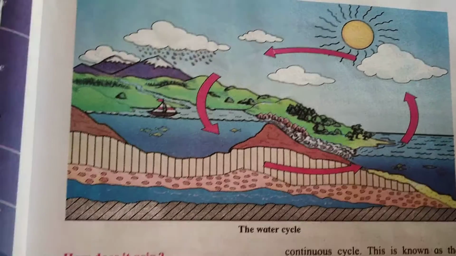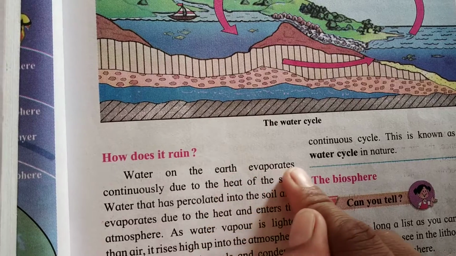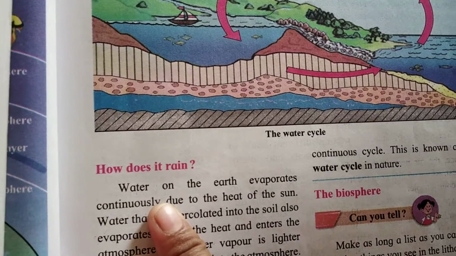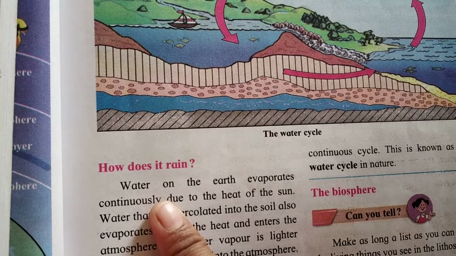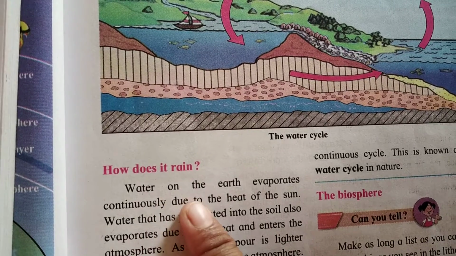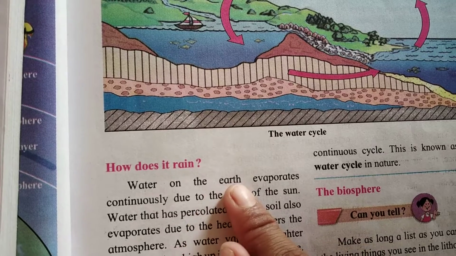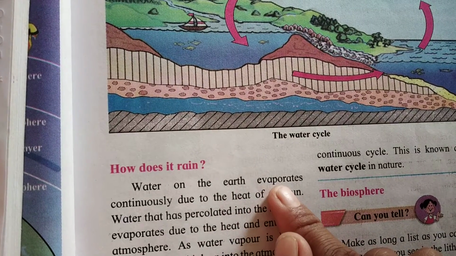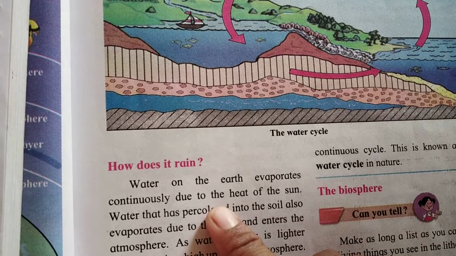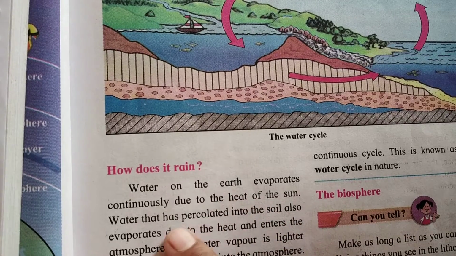Okay, so today we will start. How does it rain? Water on the earth evaporates continuously. You can see water in the lake, in the river, in the sea, in wells. Why does the water present on earth evaporate? Because of heat. We get heat from the sun. Because of that heat, the water starts to evaporate.